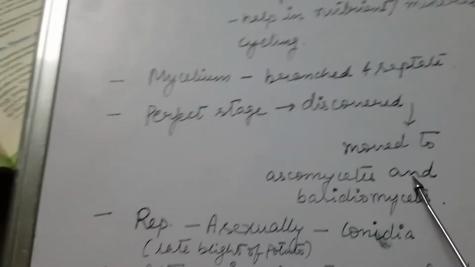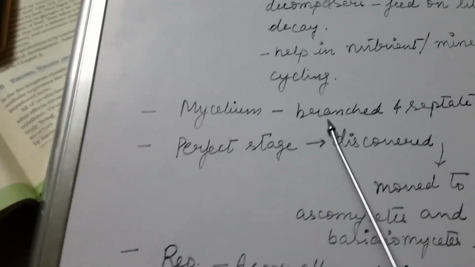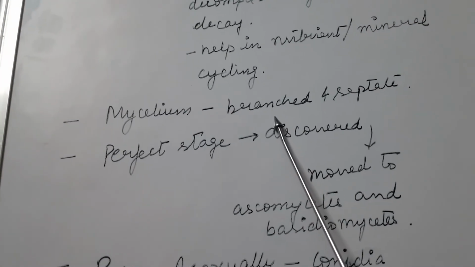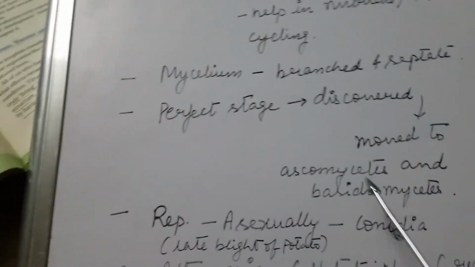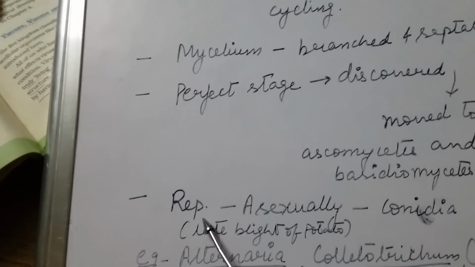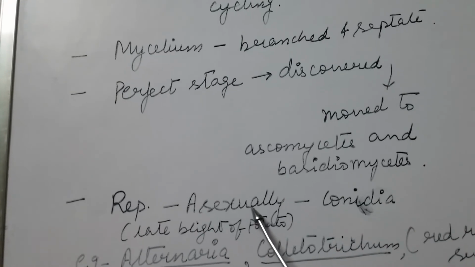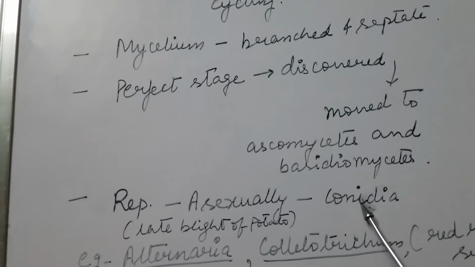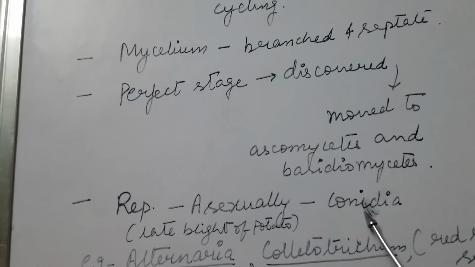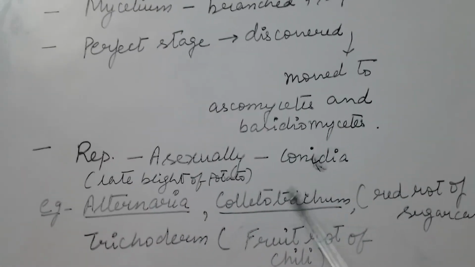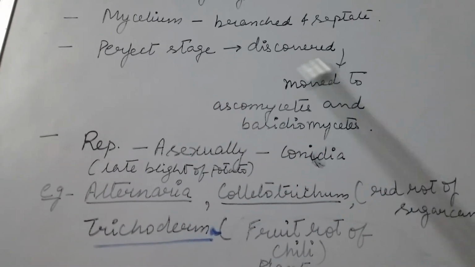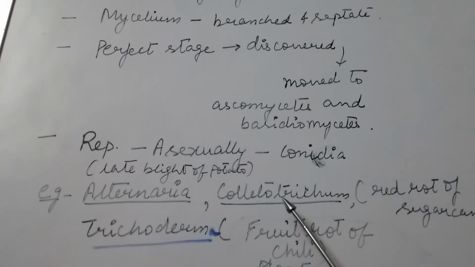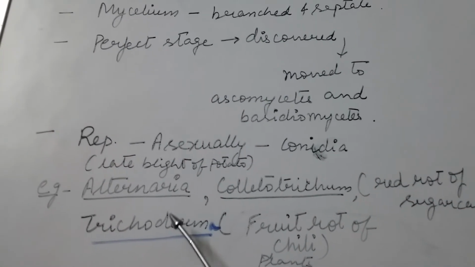The mycelium, as we know, is branched and septate, and reproduction is by asexual means, that is by spores called conidia. Examples of Deuteromycetes fungi are Alternaria, Colletotrichum and Trichoderma.